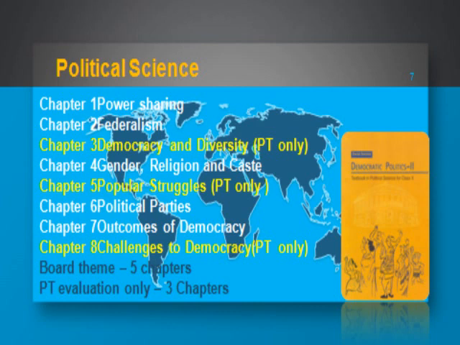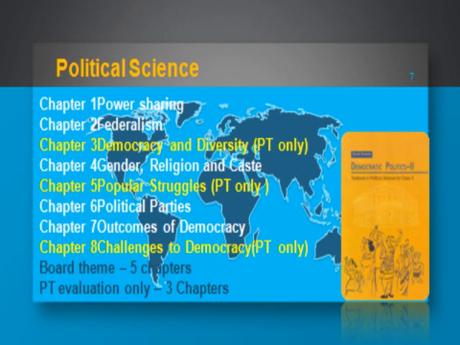So it is the result, it is the outcome. We will evaluate democracy here in this chapter. And this is again important because this will be asked in the board exam. The last one, challenges to democracy, will only be assessed in the periodic test, will not be evaluated in the board exam. So these are the briefings of your political science chapters, right?